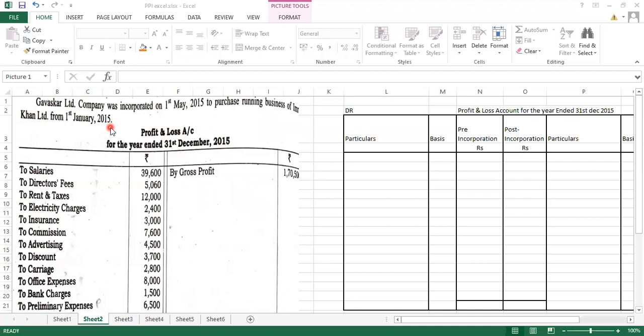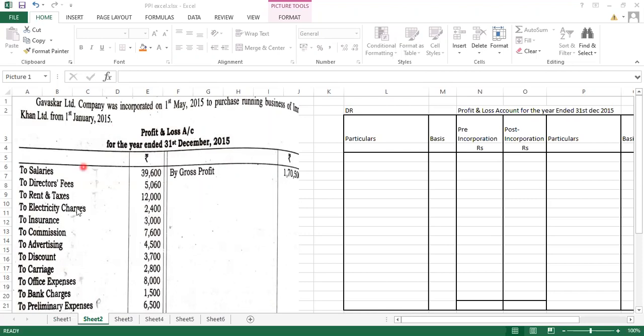तो जो रनिंग बिजनेस था वो कब से रन कर रहा था? It was being run from 1st Jan 2015. So from 1st Jan से लेके 1st May तक जो भी duration होगा, that will be our pre duration, and from 1st May से 31st of December it will be our post duration. ठीक है, so just count the months. कितने months हुए? Jan, Feb, March and April, because on the very first day of May we got the commencement certificate. तो हमें 4 months is for the pre and the 8 months is for the post.